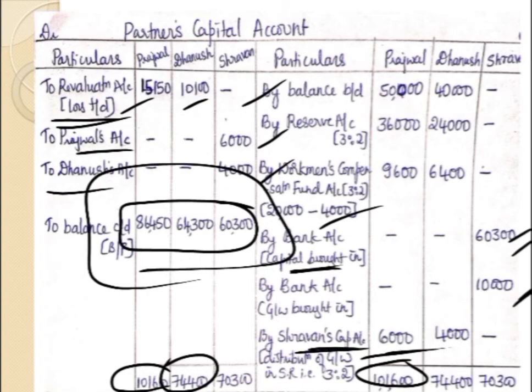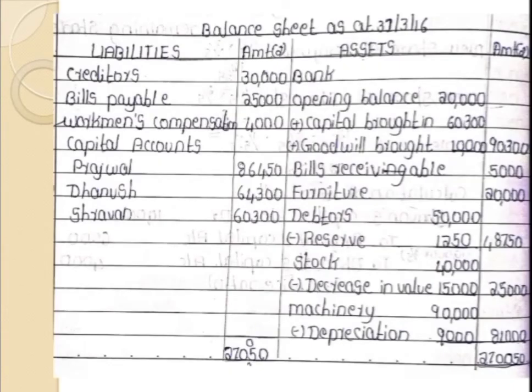After this, we are going to prepare the balance sheet. While preparing the balance sheet, have they given any adjustment like the values of assets and liabilities should not be altered? No. That is why in the first step we prepared the revaluation account, which means that all the assets, liabilities, capital and cash balances should be shown at the revalued figure.